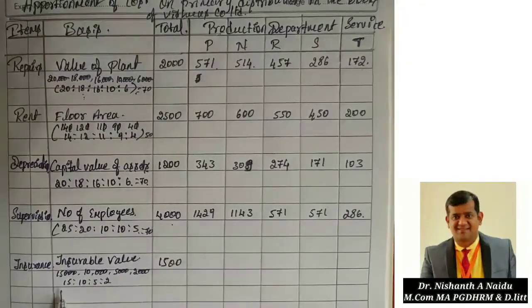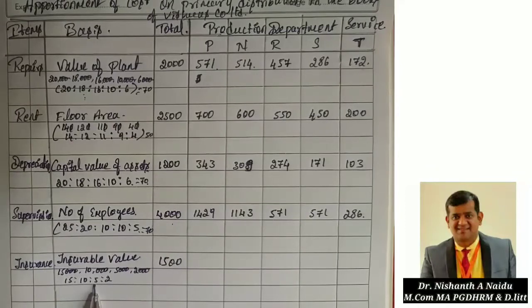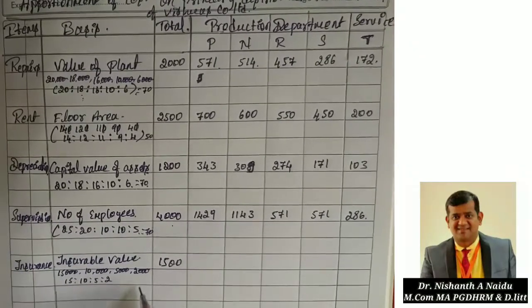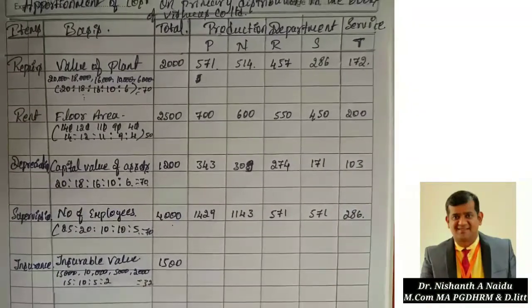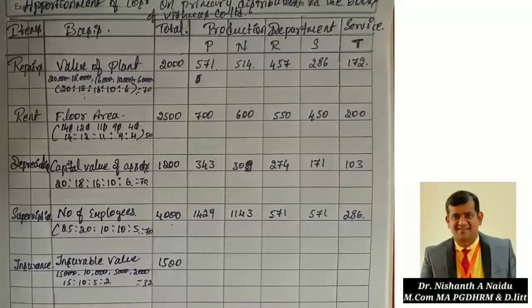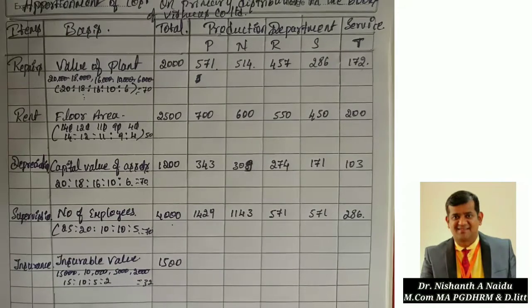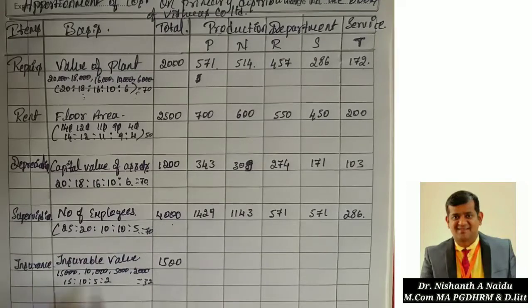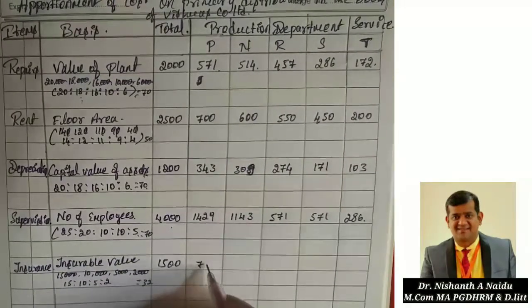So 15 plus 10, 25, 25 plus 5, 30, 30 plus 2, 32. So total is 32. Now what you have to do is 1500 into 15 divided by 32. So that is 703 rupees I am getting for the P department.